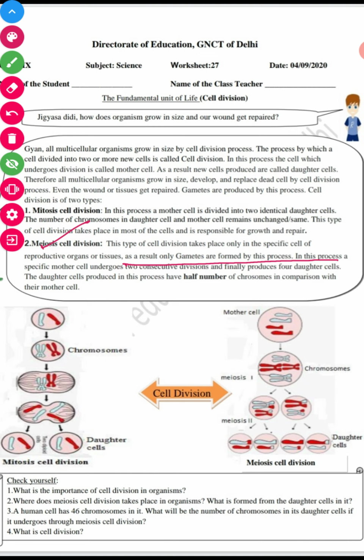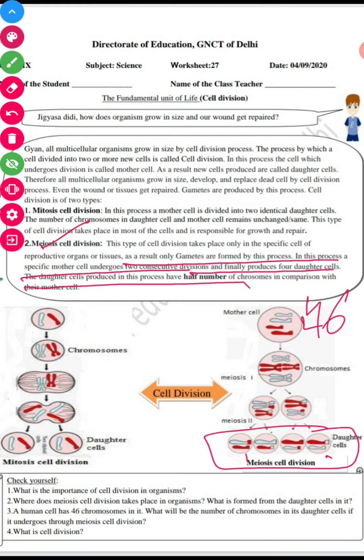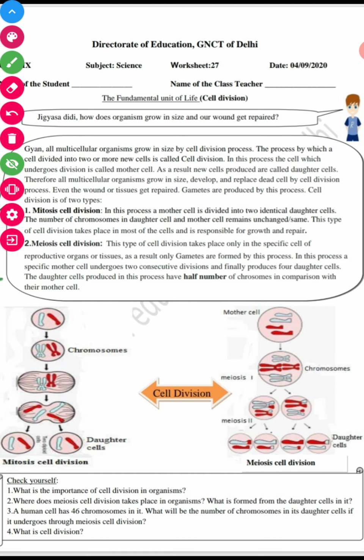A specific mother cell undergoes consecutive divisions, one after the other, and finally produces four daughter cells, which have half the number of chromosomes compared to the mother cell: here 46, and there 23 each. So this is all about today's worksheet. Let's do the question practice exercise.